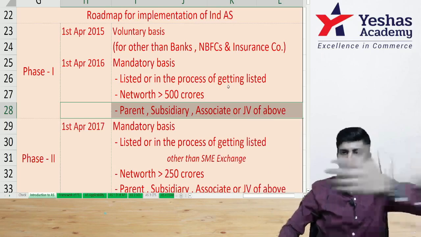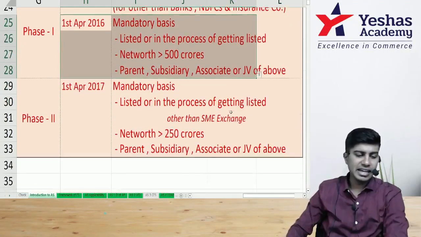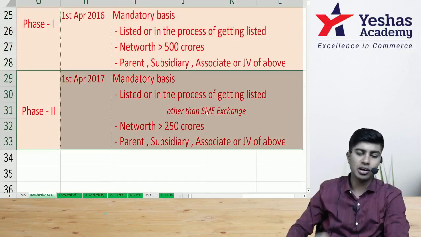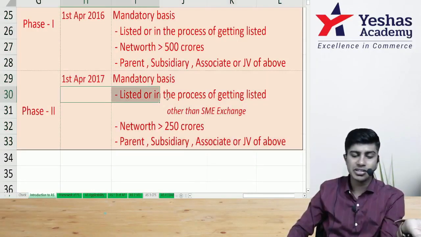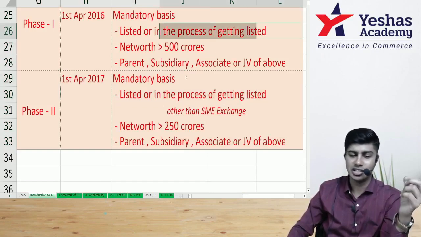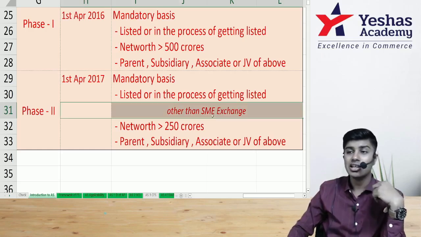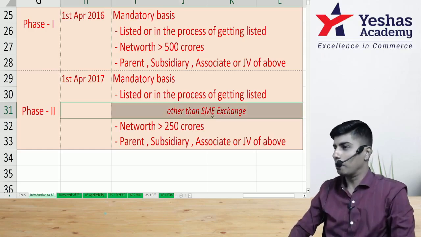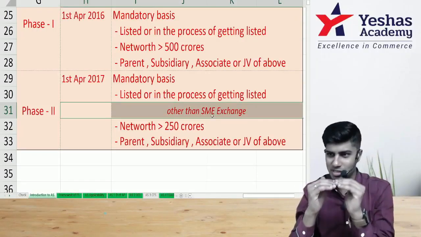You understood? In the phased manner, how is it applicable on 1st of April 2016? In the second phase, we made it mandatory for another set of companies. What set of companies? Any other company which is listed or in the process of getting listed, now not just with the stock exchange, but with the SME exchange also. What is the SME exchange? Small and medium size enterprises.